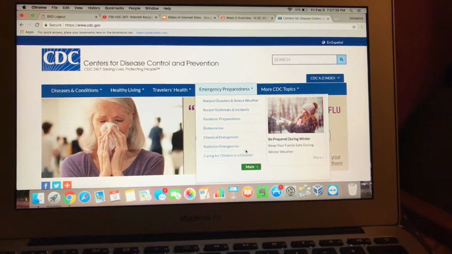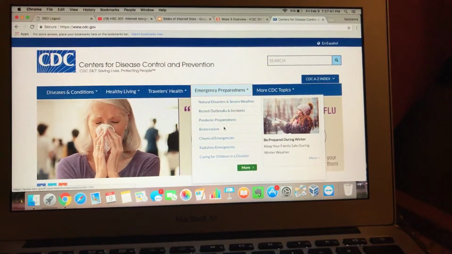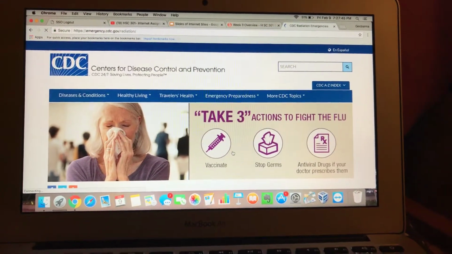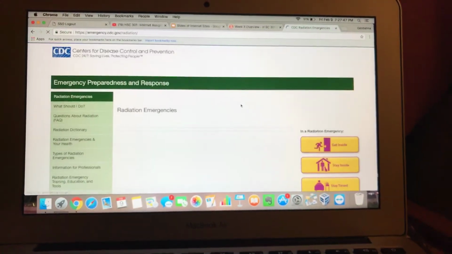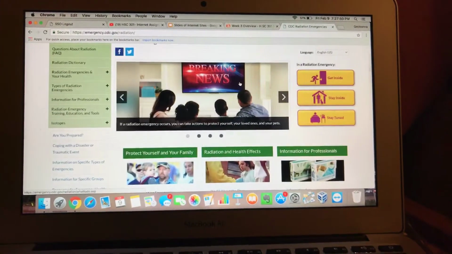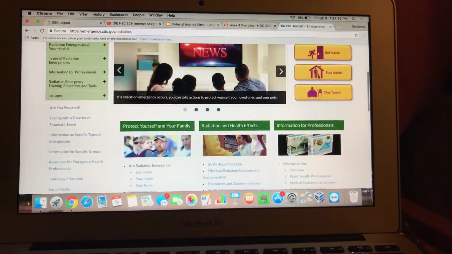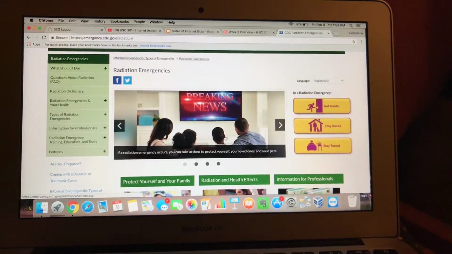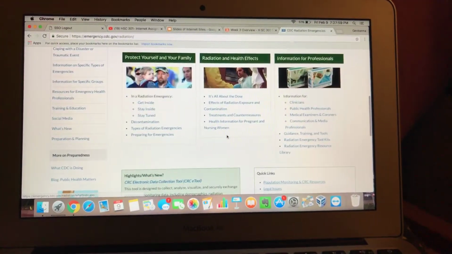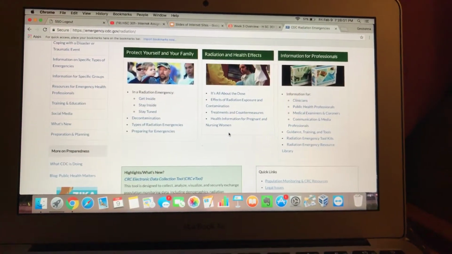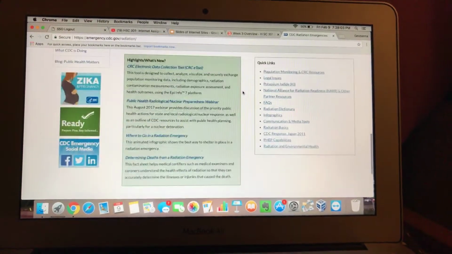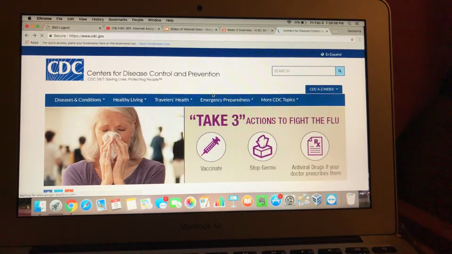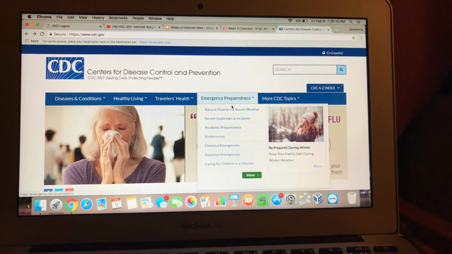So for example, if you click on radiation emergency, it will take you to this page here, and it tells you what to do: how to protect yourself and your family, and how radiation has effects on your health. I would recommend everyone go ahead and read these things about radiation, chemical emergencies, or natural disasters.